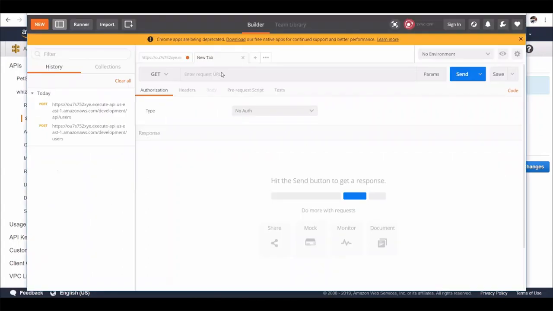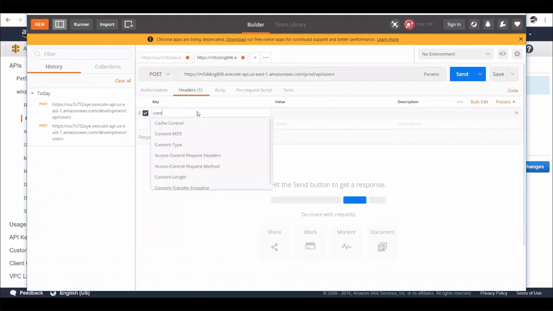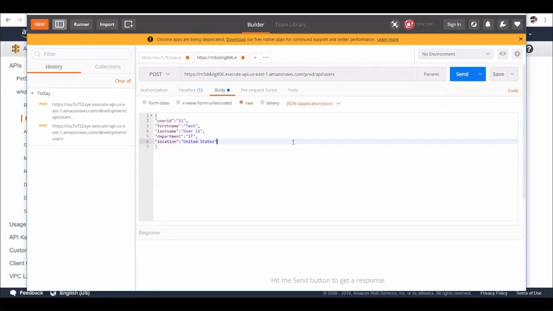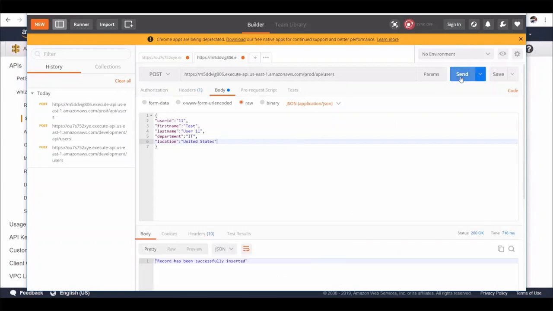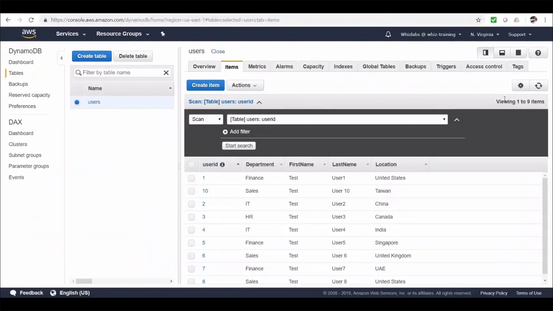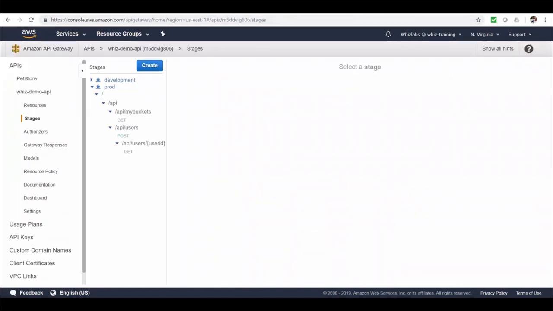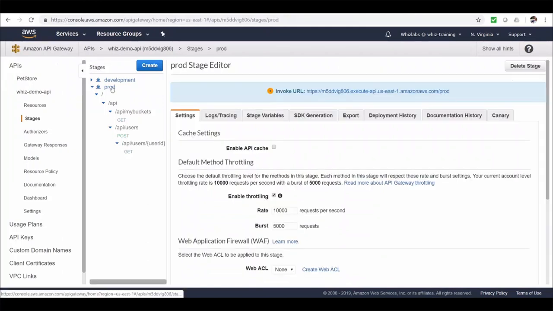All right, let's paste the endpoint in here, change the method type to post, and add content type header and value as application/JSON. And here is the input request with user ID as 11. And let's send the request. And it was successful. Let's quickly check in DynamoDB, refresh items, and there is our new record. Perfect. We have successfully built serverless API using AWS API Gateway.